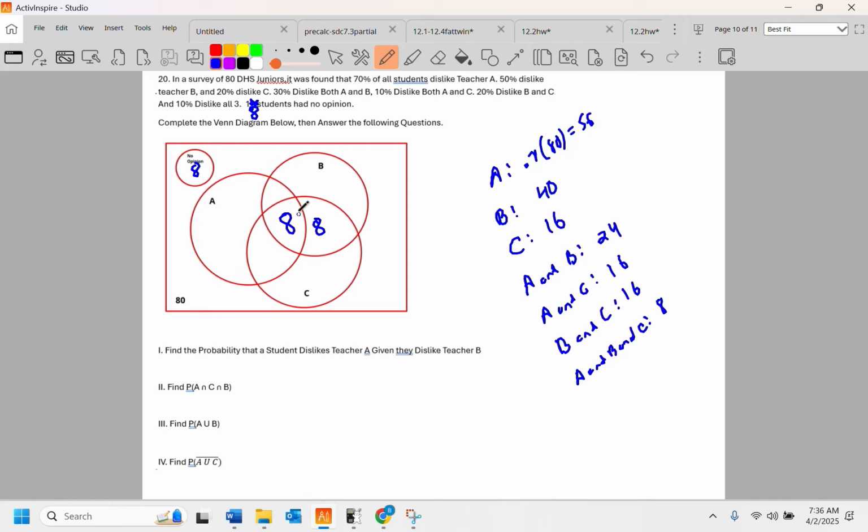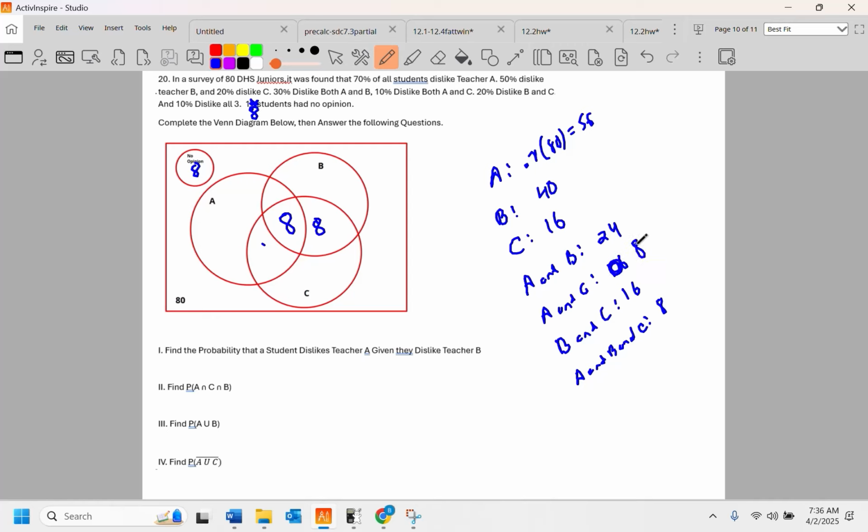There's the problem with this one. I knew there was an issue with this one. A and C has to be 16. Houston, we have an issue. So evidently I need to do a little more modification of this problem. No, 10% dislike A and C. I have a math error. A and C is not supposed to be 16. A and C is supposed to be 8.